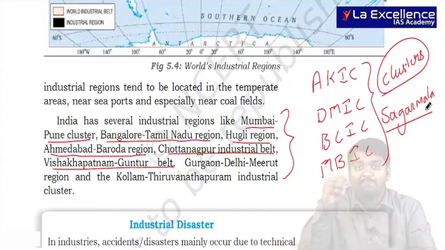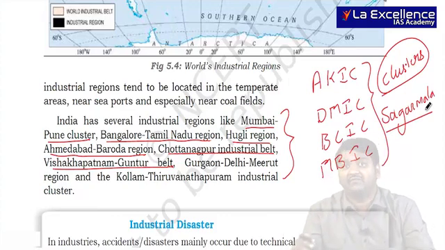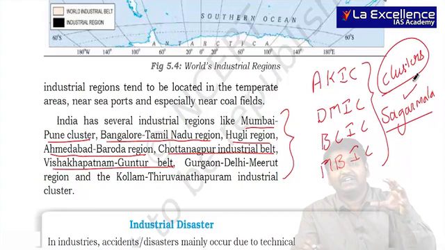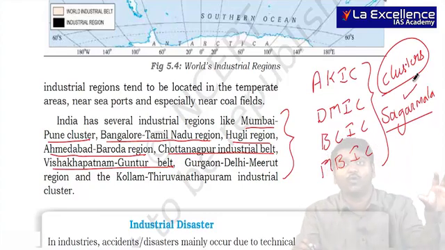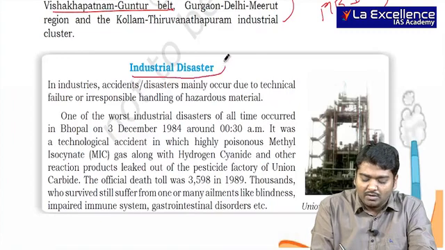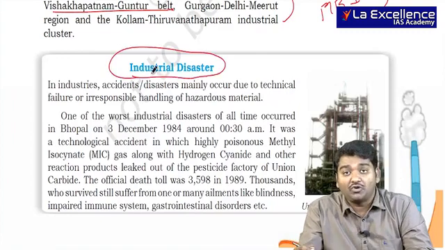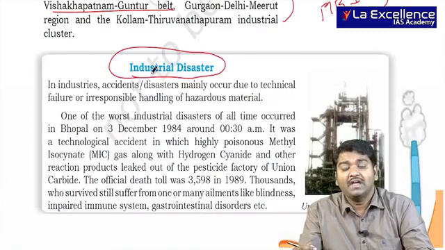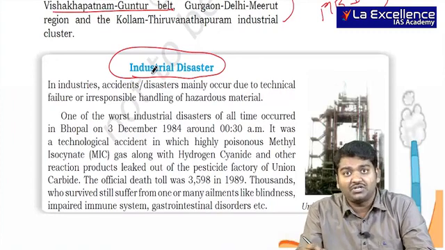When I say development of the coastal areas, it is very, very important for me to focus on the Sagarmala project, where some industries will be developed in these core areas. Next, they actually talk about how industries are not always good. You have industrial disasters. India has seen the Bhopal gas tragedy.